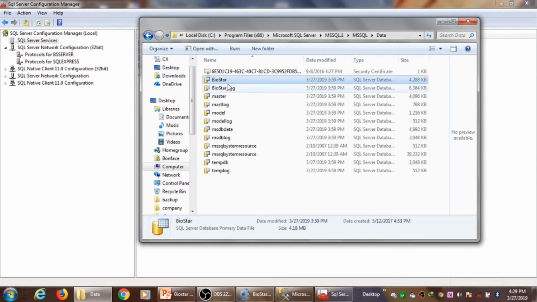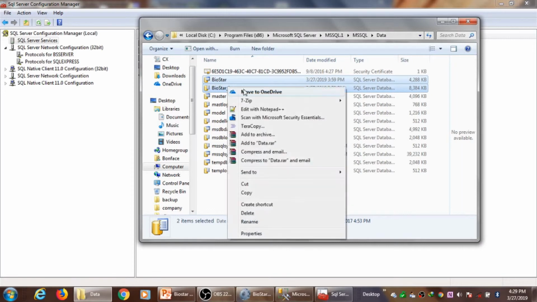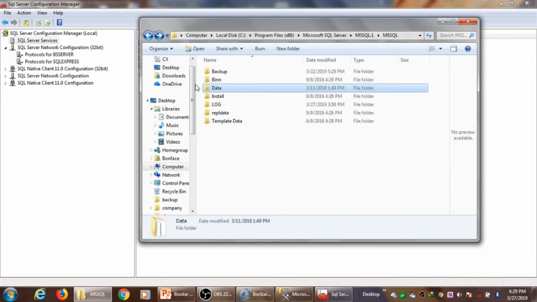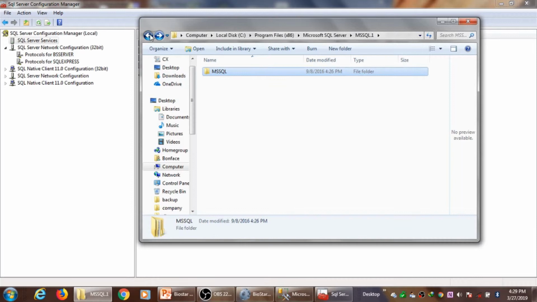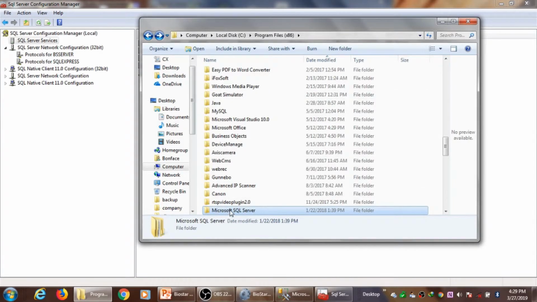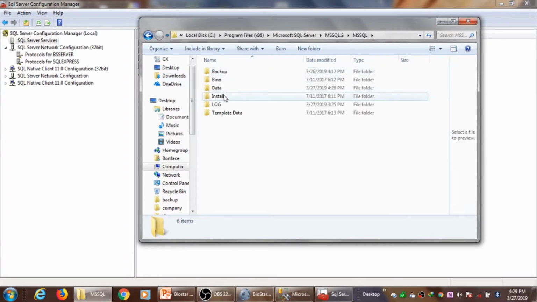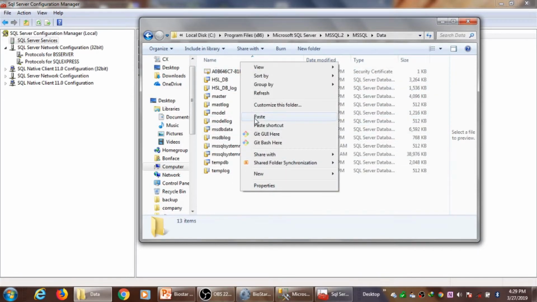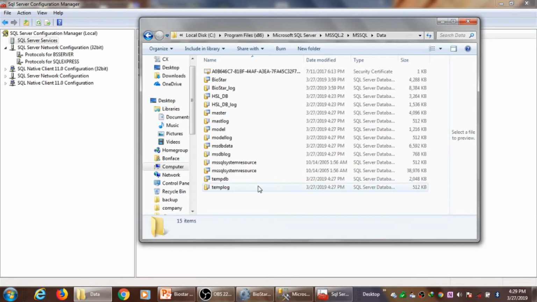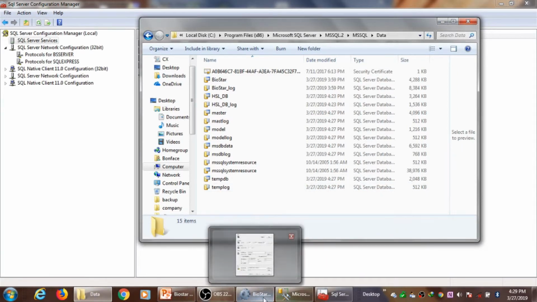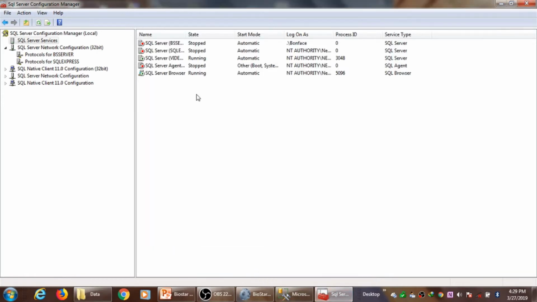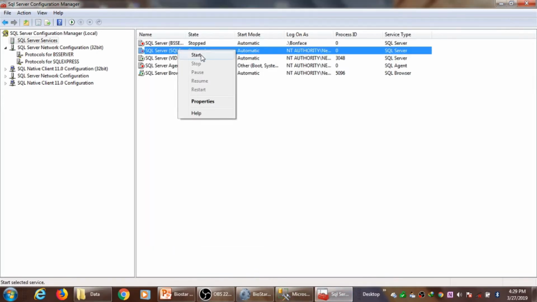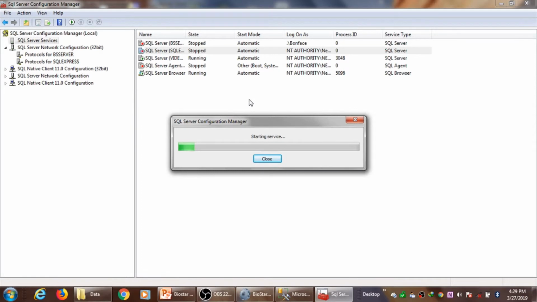Copy this and paste it to the new instance. It is not there. Paste it here. Yes, and now come back to our service, our instance, and start the service.